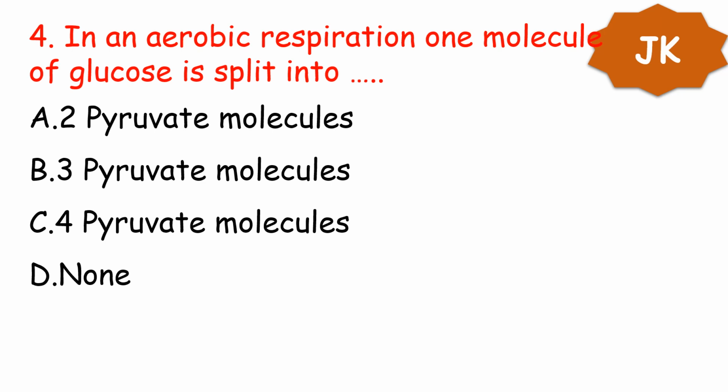Next question. In an anaerobic respiration, one molecule of glucose is split into A. 2 pyruvate molecules, B. 3 pyruvate molecules, C. 4 pyruvate molecules, and D. None of them. Your option is option A, 2 pyruvate molecules. In aerobic respiration, one molecule of glucose is split into 2 pyruvate molecules in the cell.